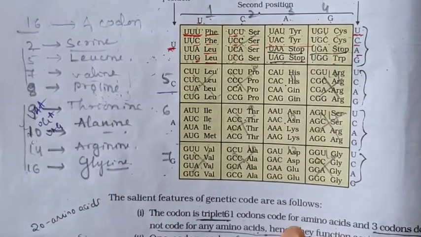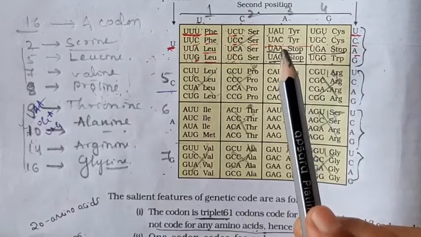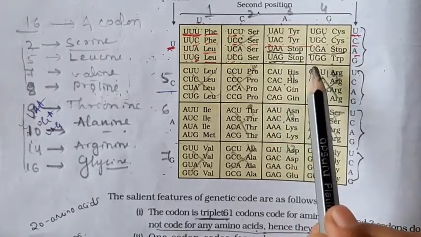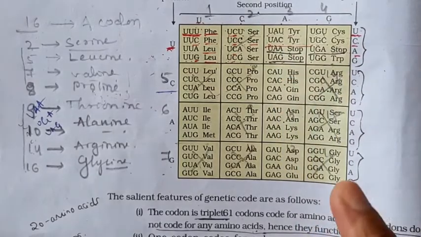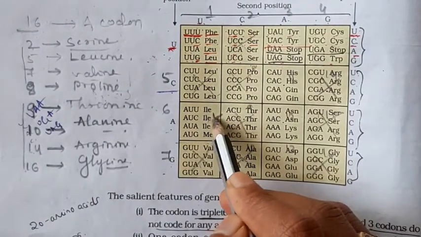Next we have to focus on such boxes which code for 2 amino acids. Here we get this one.